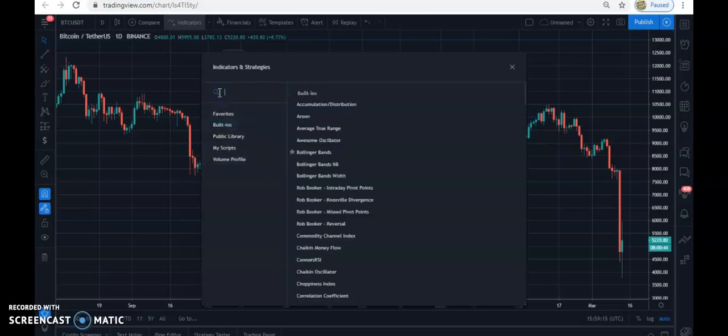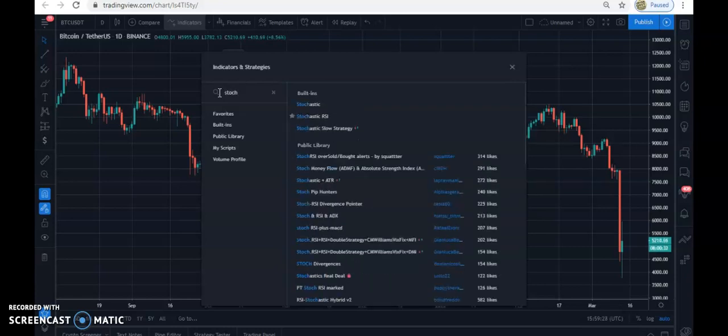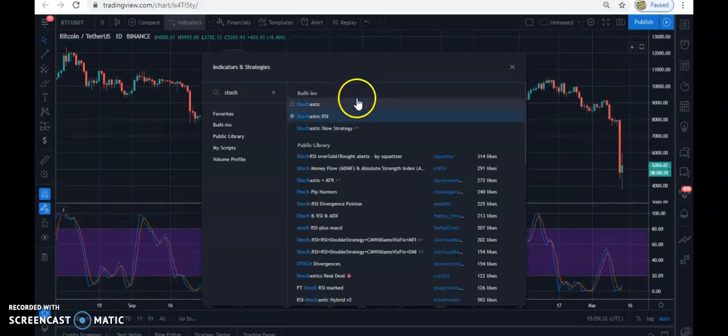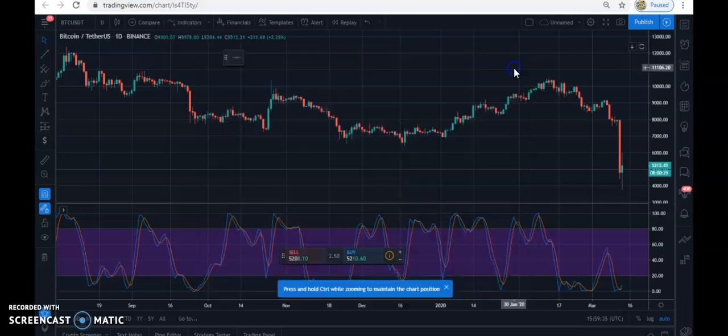Okay, let us look at one of the indicators, stochastic RSI. I just have to type it. Okay, it's already started here. Once I click on stochastic RSI, alright, you can see this is stochastic RSI. It is showing us what is happening at any point in time in the market. Like I said, it is always lagging. It's showing what happened before, not what will happen.